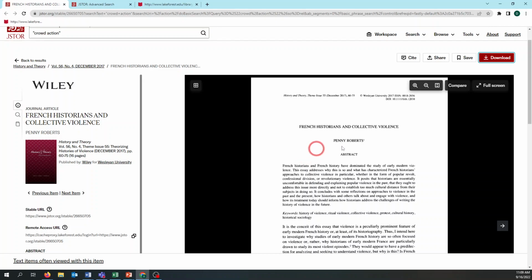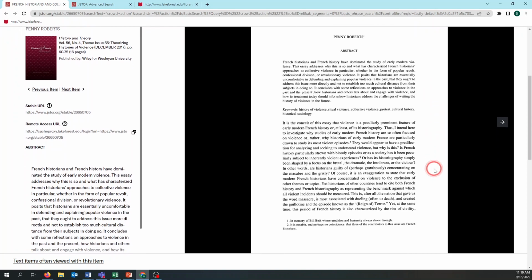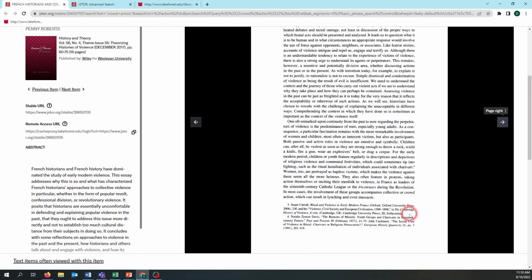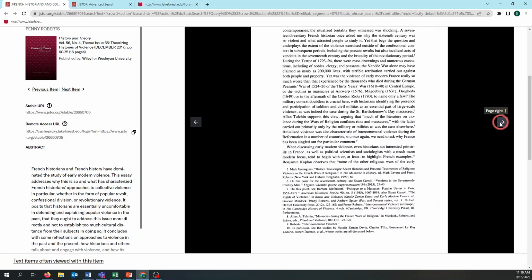But you're going to be looking through the footnotes of your article to see if you can find more information. So if we scroll down, we see that we have footnotes in this article. If we're paging through, I can see that we've got cited books, a book right here, an article right here, that we could look into if we're interested in those things. I know you're looking for, in your assignment, some background on the Tolo.jsu. So here I'm looking for some background on crowd violence in early modern France, which this article's about, I might want to read some of the scholarship about this.